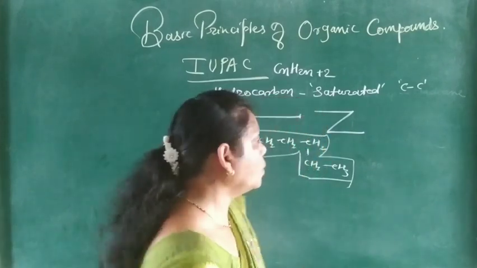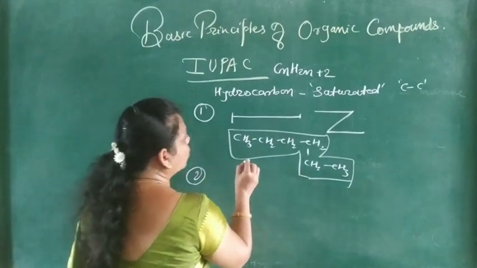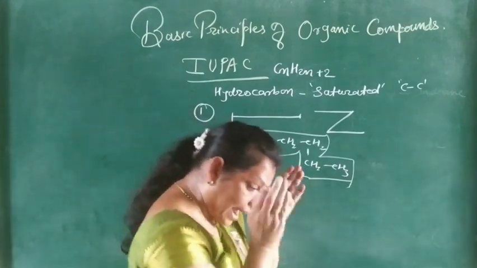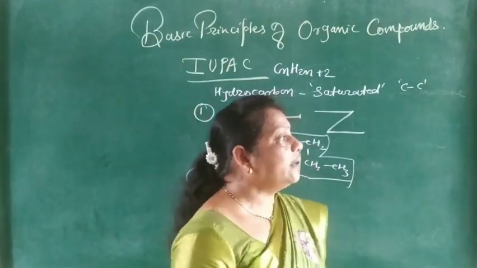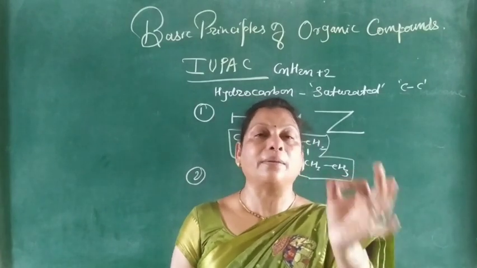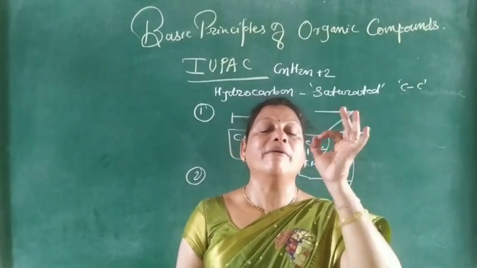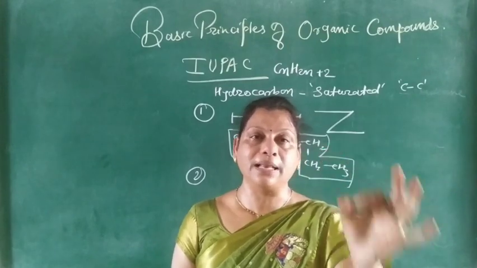So give that carbon atom or locant number the lowest possible number.